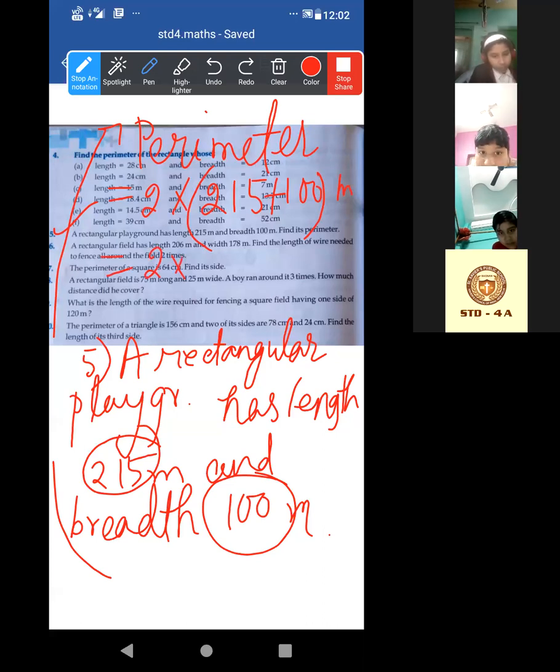It will be 315 meter. Now find the multiplication.